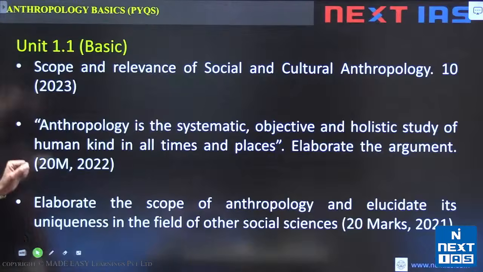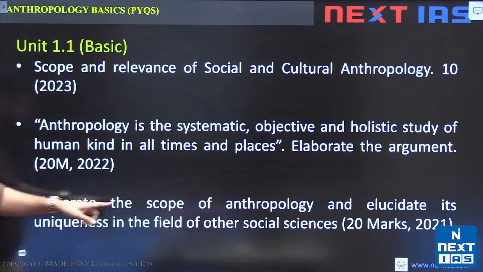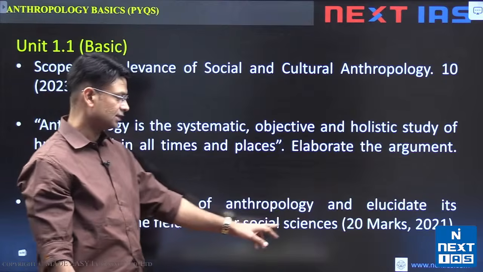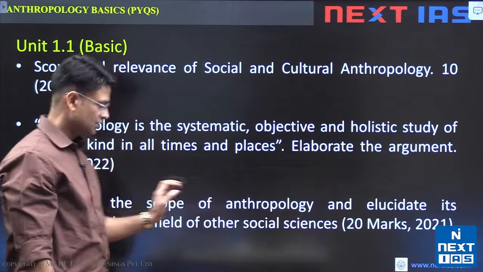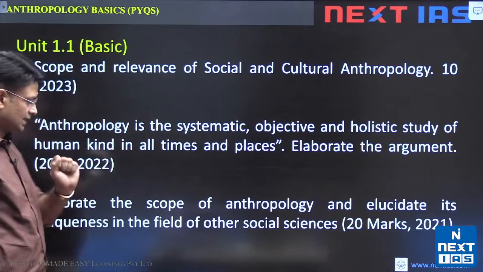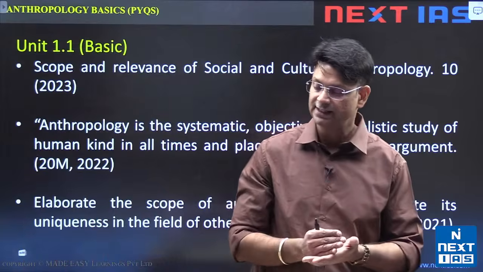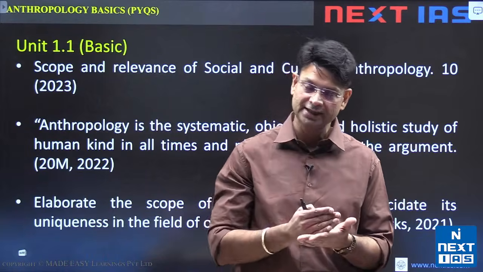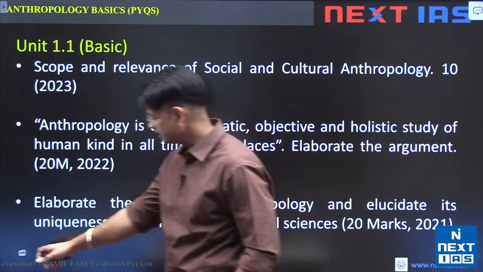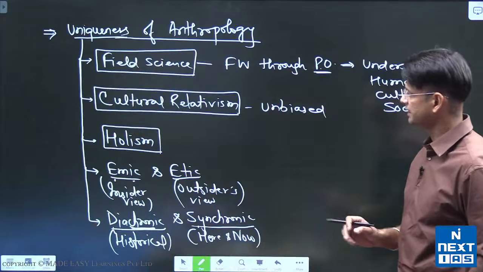And now on that note, you just look at this question, right? Elaborate the scope of anthropology and elucidate its uniqueness in the field of other social sciences. Okay, so it is unique with respect to all those 5 features that we have discussed. Now in that I could not discuss the case studies. Ideally I should be providing one case study with each of these. So I would give you a passing reference of case studies. I won't be able to elaborate because of the time constraint, right?